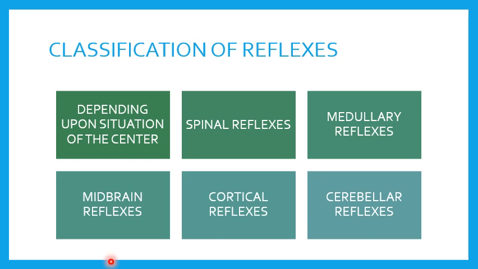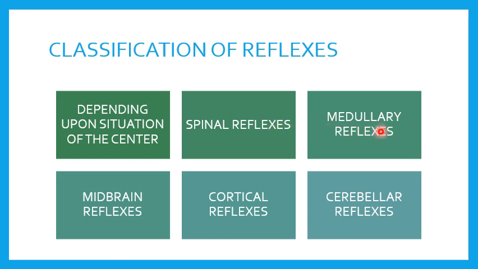So now next classification of reflexes can be done depending upon the situation of the center. We have already understood the concept of center. Center means that part of the central nervous system where afferent nerve fibers join with the efferent nerve fibers. ठीक है, तो यहाँ पर situation of the center, if it is spinal reflex, reflexes having their center in the spinal cord are called spinal reflexes.